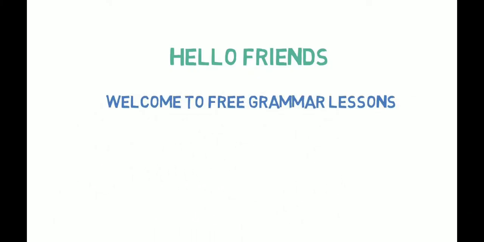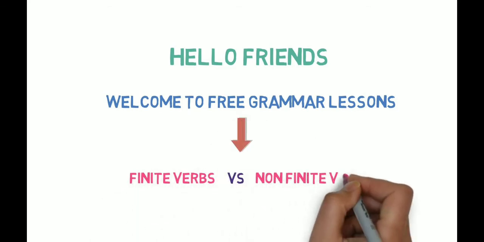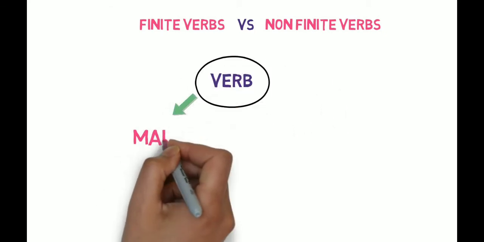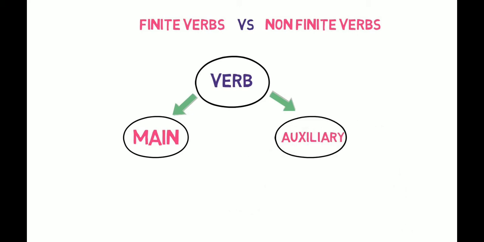In this video, we will be learning the difference between finite verbs and non-finite verbs. Verbs are mainly divided into two parts, main verbs and auxiliary verbs. We have already discussed the division in our parts of speech series.